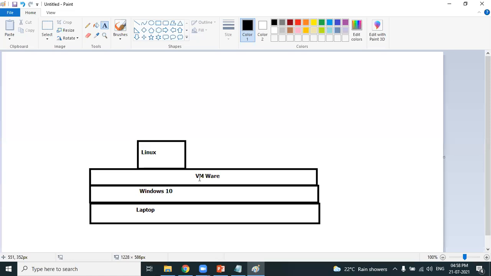Clear about this? Okay. Whenever you want to create a virtual machine, in our example, what is a virtual machine? The actual machine is Windows 10. The virtual machine is Linux. Whenever you want to create this kind of virtual machines, you can create a Linux machine. You can also create a Mac operating system on VMware. If you want, you can do that.